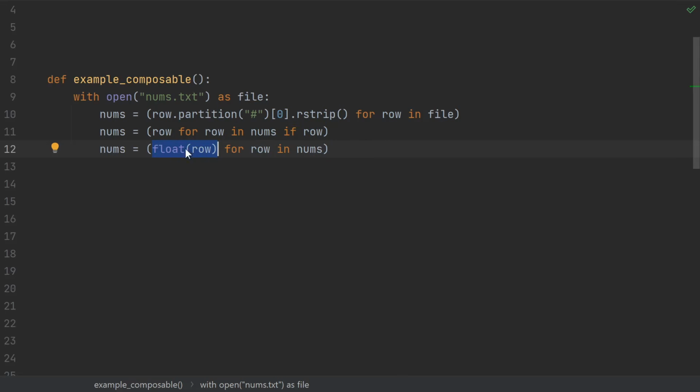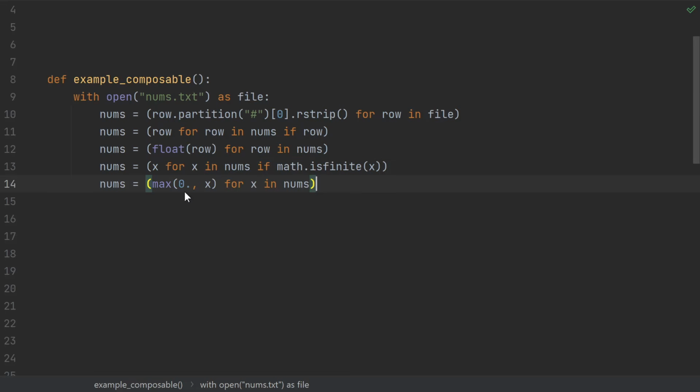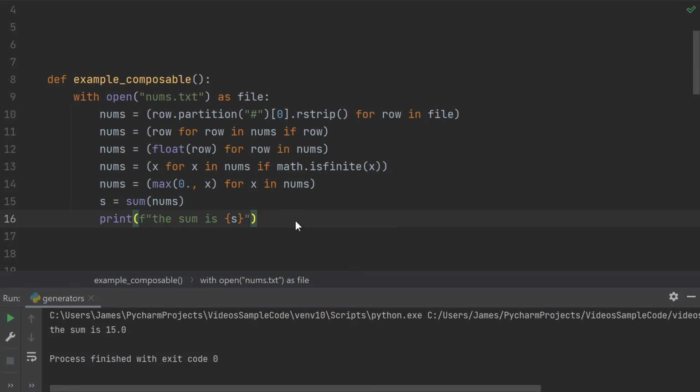Each line should now contain a floating point number, so we use float to convert it from a string to a float. Then we do another filter operation to throw out any infinities or nans. Then let's just pretend that we want to replace anything negative with 0. And just for something to do, let's just say we want to add up those numbers. This was very simple to write and easy to read, like a step-by-step instruction manual on how to create the pipeline. And once again, all of this happens lazily, so it's very memory efficient.